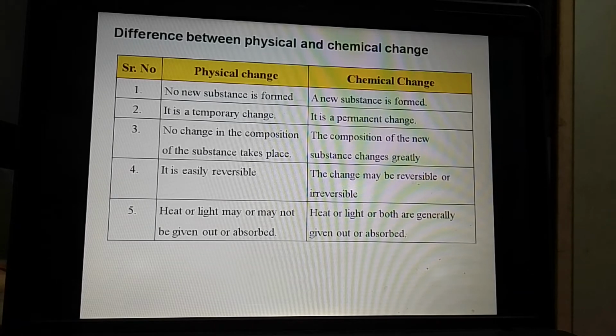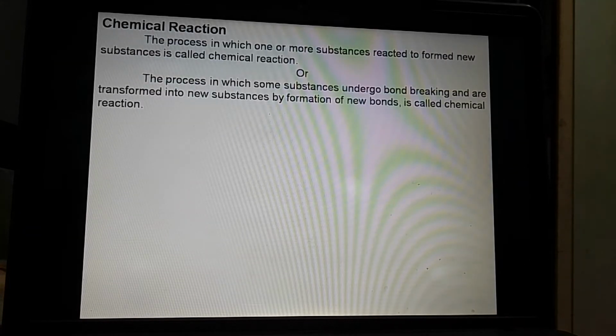Along with these points, we will also write the examples. Means for how many marks that difference will be asked, according to that, we have to write down the points in this physical and chemical change, because we know each point will carry half mark.